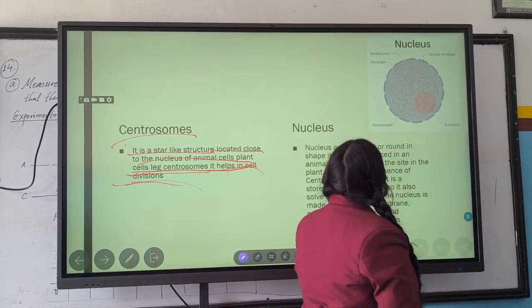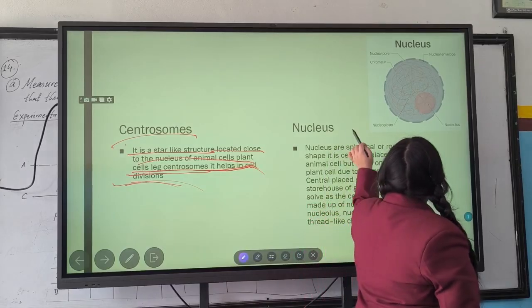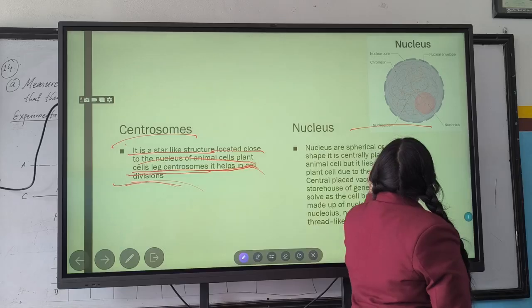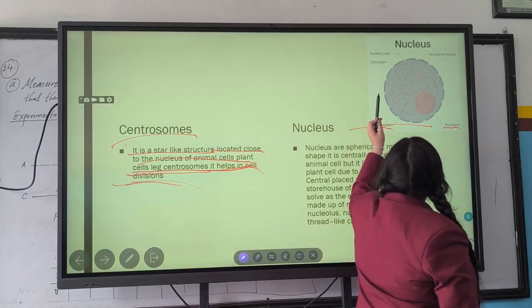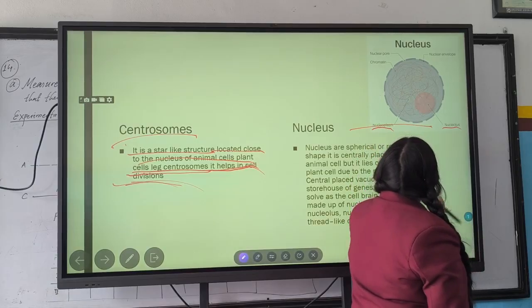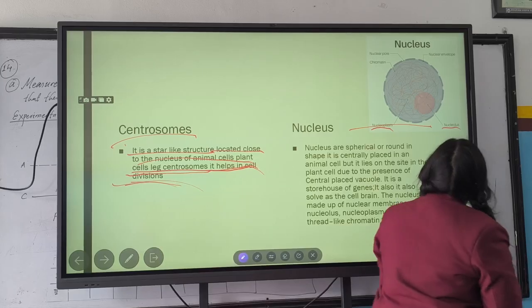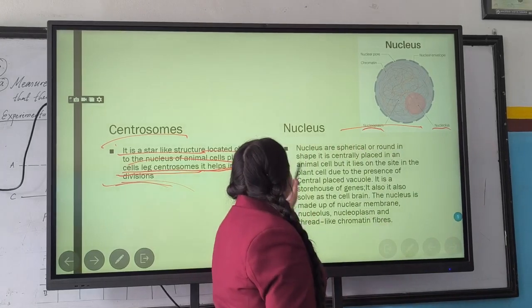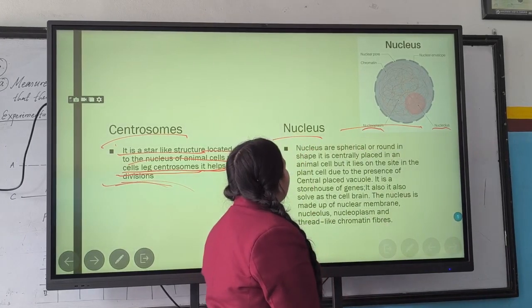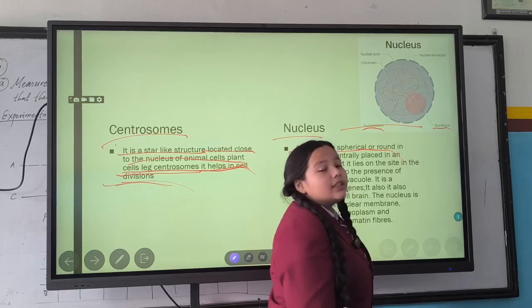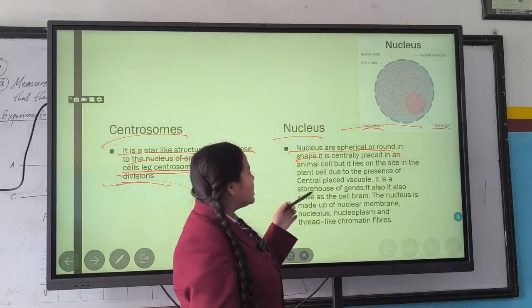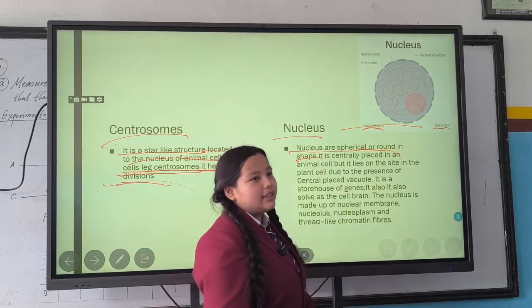Now next one is nucleus. So the structure of the nucleus is here. There is nucleoplasm, nucleolus, chromatin, and nuclear envelope. The nucleus is spherical or round in shape, and it is present in both plant and animal cells.